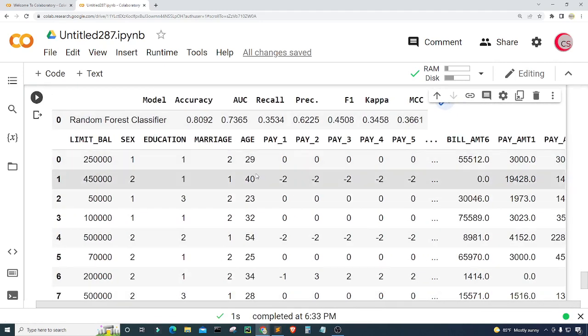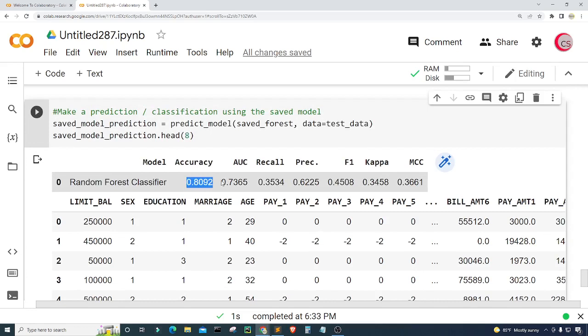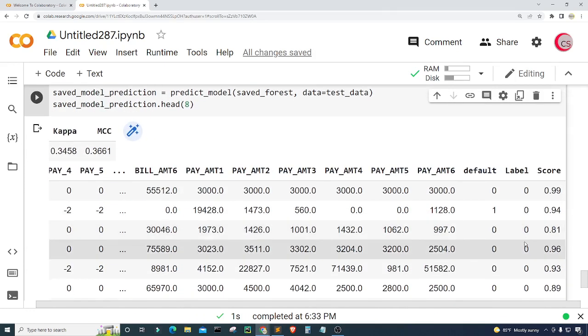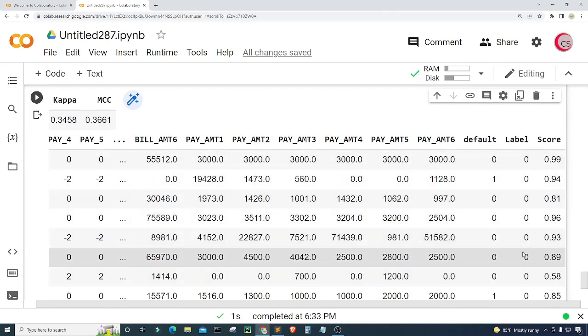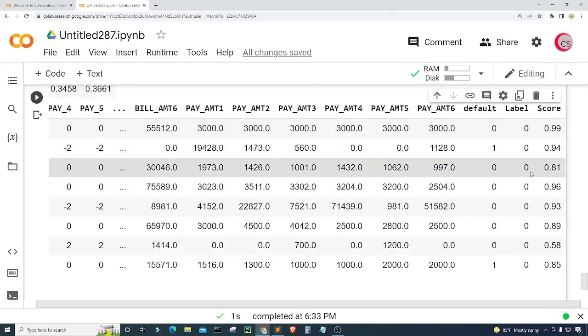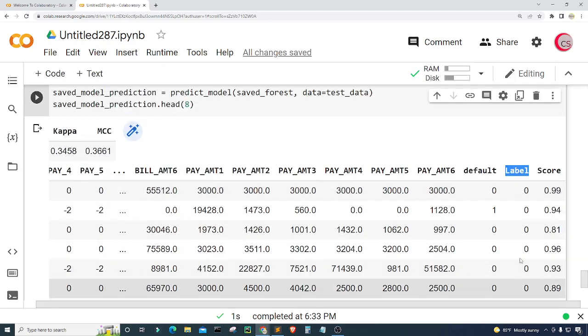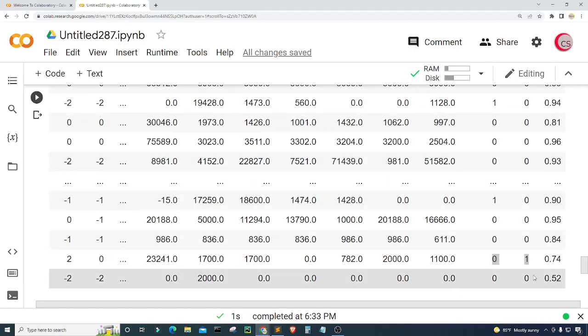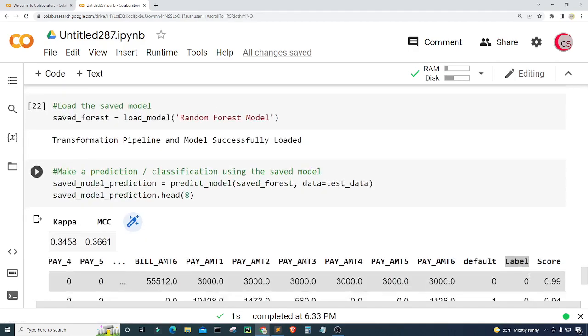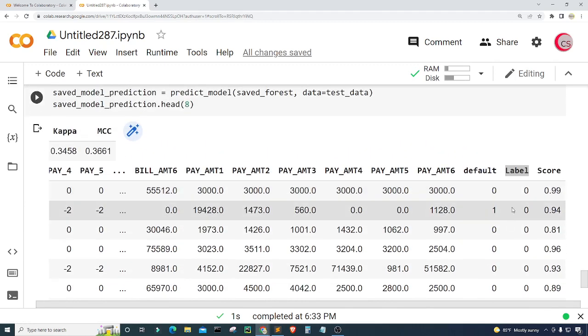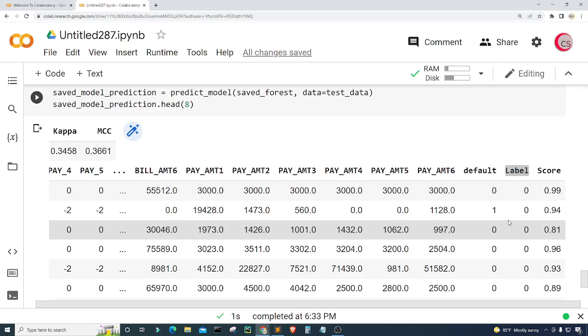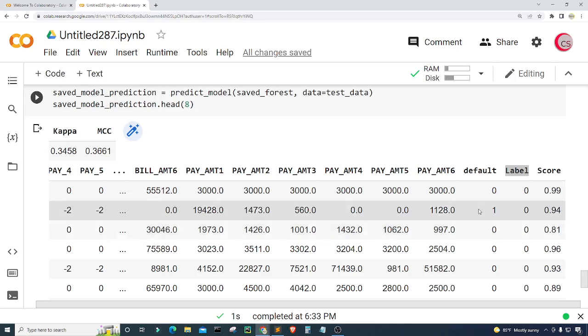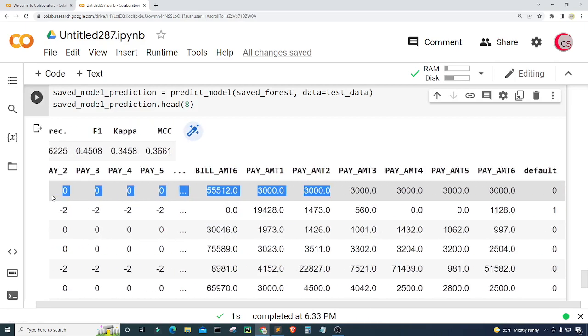Everything should be the same as before. We can see the accuracy is still the same, and the AUC is still the same. Let's scroll over. Okay, and we can see that we're getting the same predictions as well. Again, it does kind of seem like the label, at least here, is just choosing zeros, but from what we saw before, it's not just choosing zeros, because we can see a 1 here. I'm not really sure if just choosing 0 would make this model more accurate or not, right? That would not be a good thing if it did.